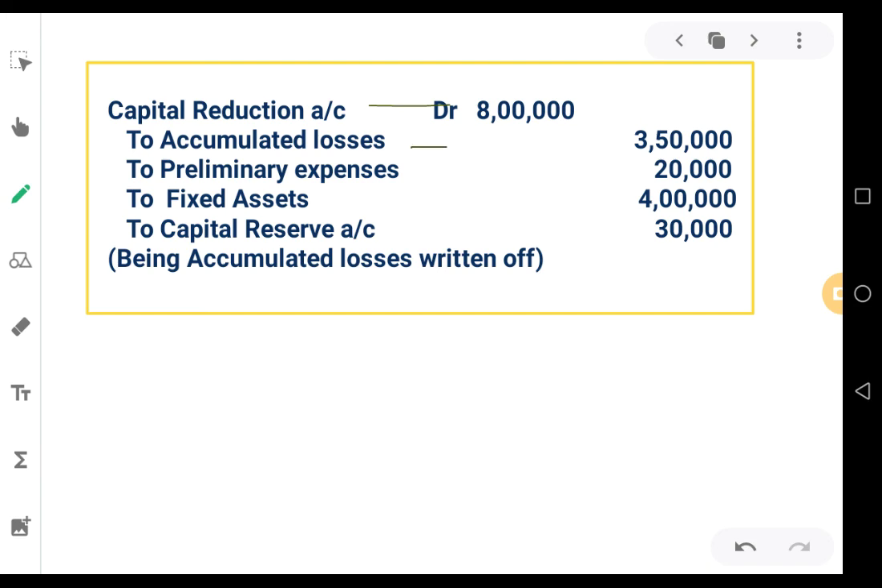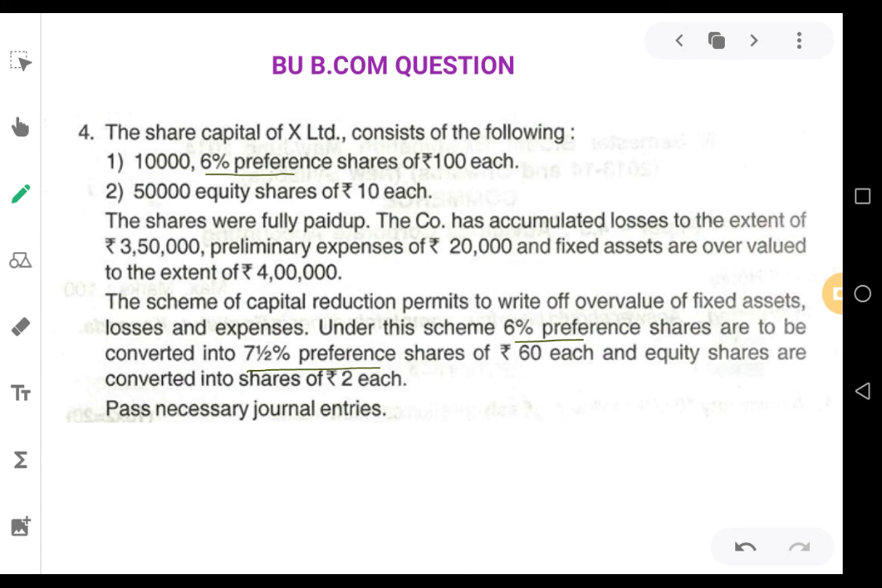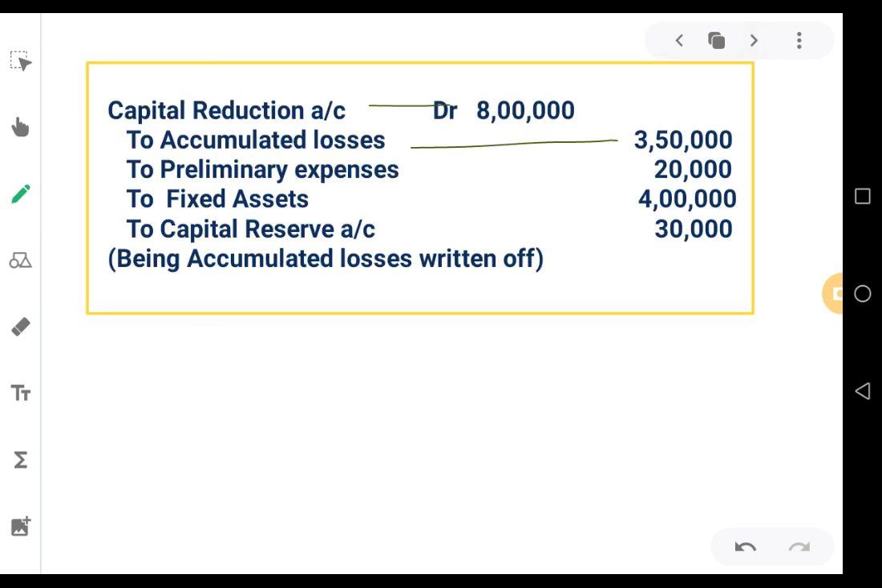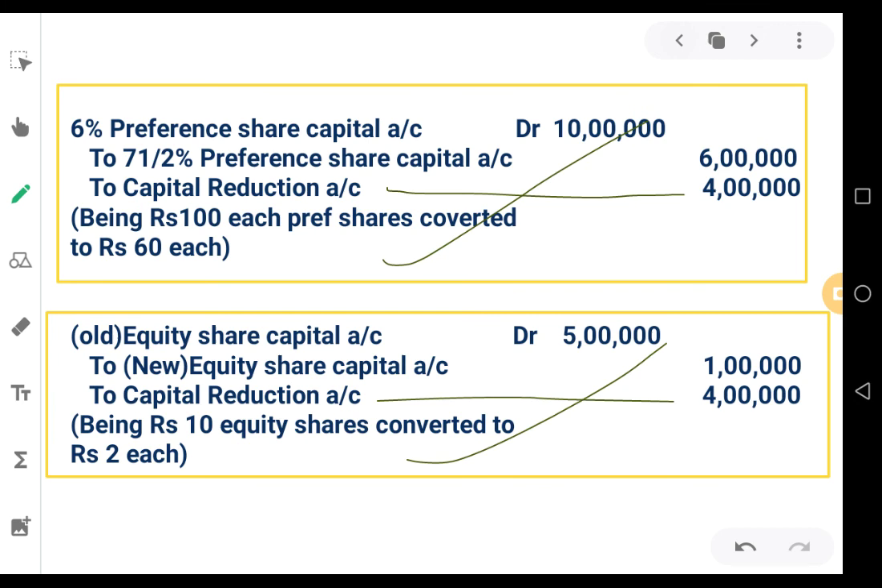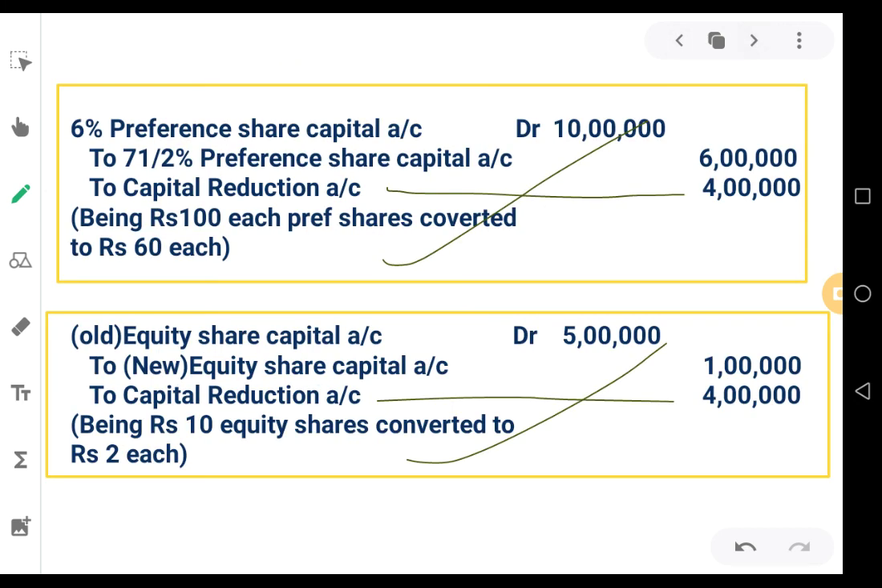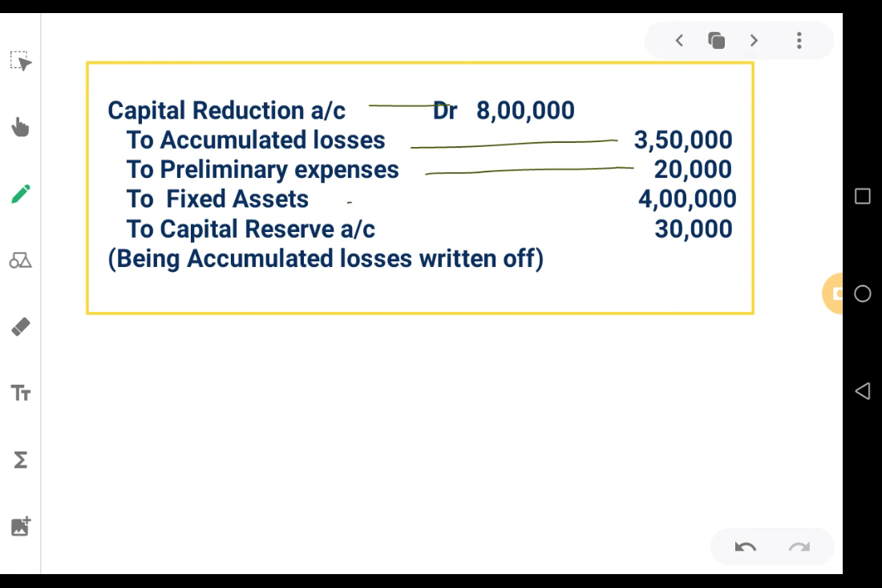To accumulated losses 3,50,000. Where is this accumulated losses? It's given in the question. See, accumulated losses of rupees 3,50,000. Then to preliminary expenses 20,000 as given in the question. Preliminary expenses 20,000, that also should be written off. Fixed assets 4 lakhs. That is overvalued part of the fixed assets, that should also be reduced or written off.